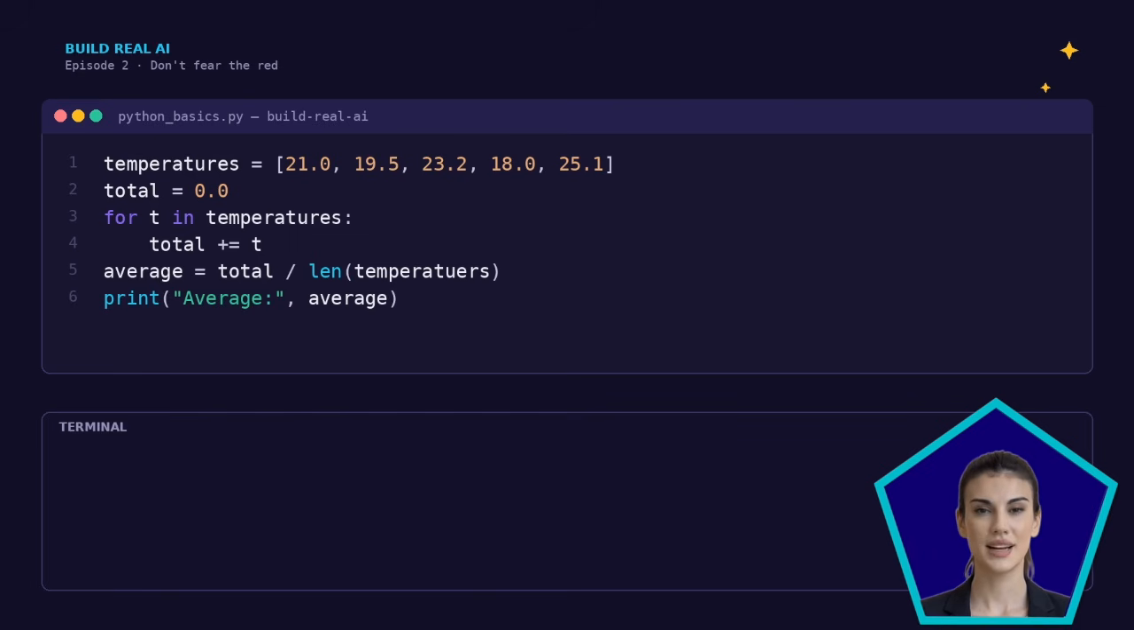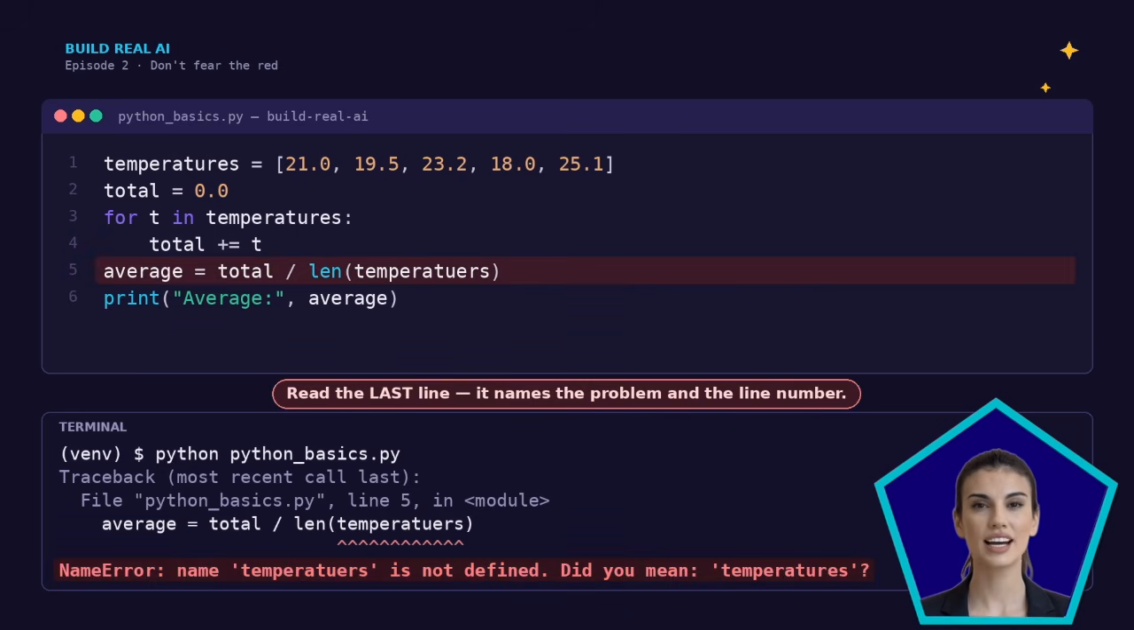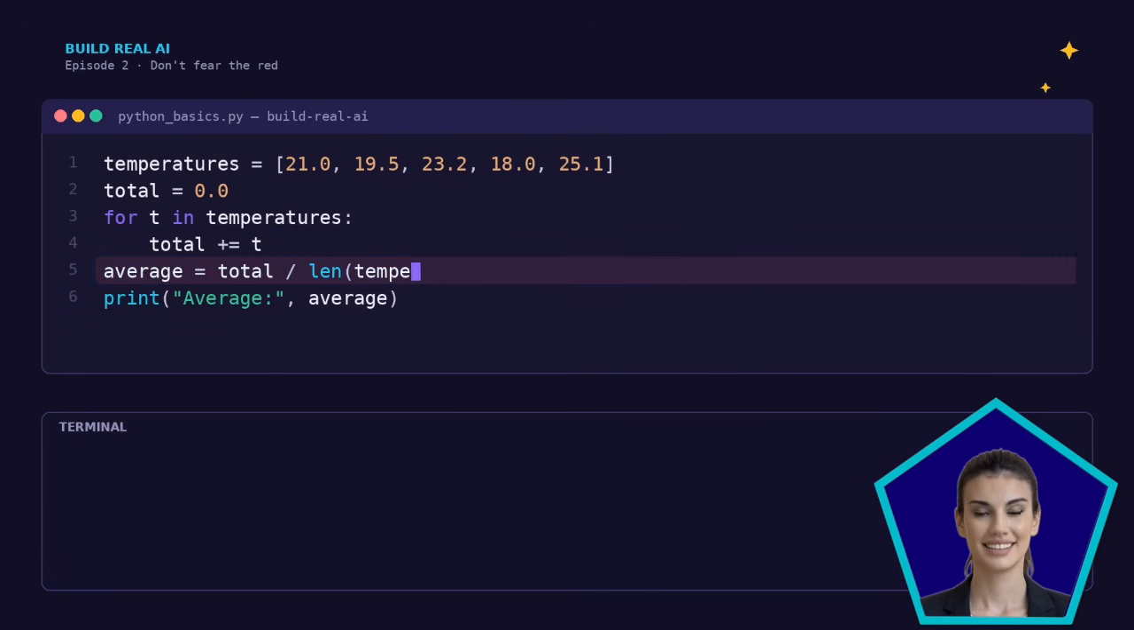One last thing, and it's the most important habit of all. Let me break the code on purpose. There it is, a wall of red. Now, the beginner instinct is to panic and close the laptop. Guilty. Don't. Read the last line of that error. It tells you exactly what went wrong and the line number it happened on. That's not the computer yelling at you. It's the computer handing you the answer.